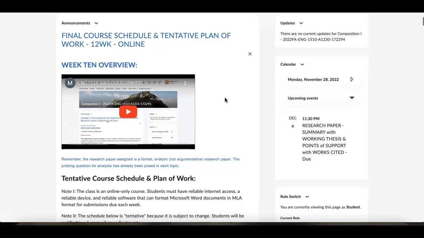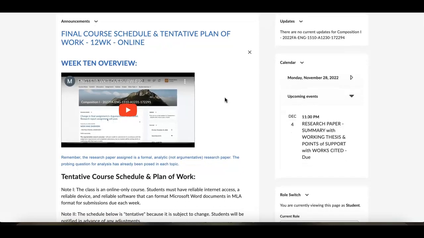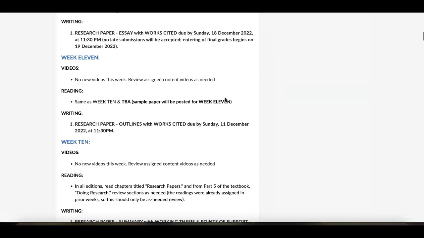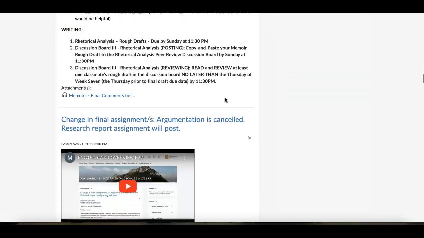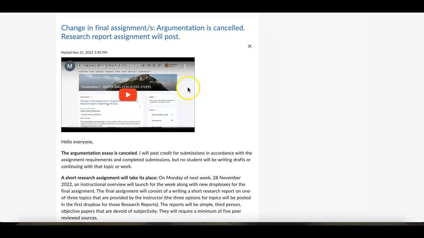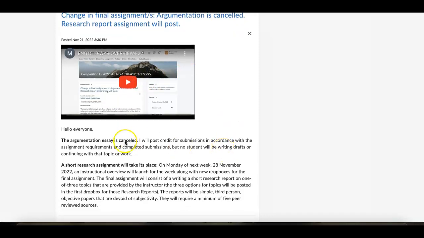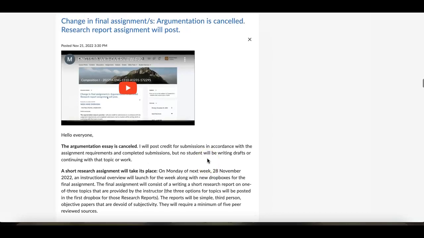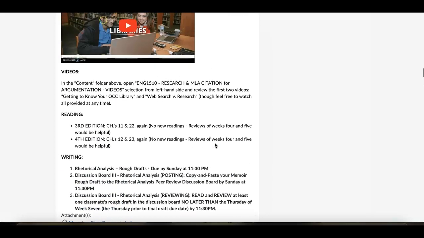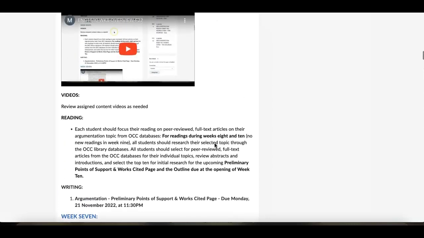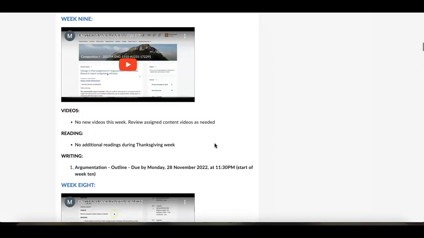Your final assignment will be due on the 18th, for this paper that we've switched to. Again, if you did not watch the overview from week 9 during the vacation week, you can scroll down. That change was listed here. I canceled the argumentation piece. I'm doing a short research assignment. We're doing a short research paper. It'll be listed as a research paper, not a research report. We're not doing the essentially formal outline of those. We'll be doing something of a customized version of that.